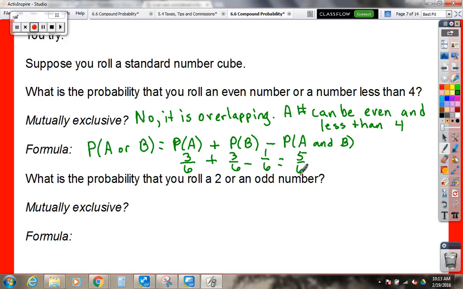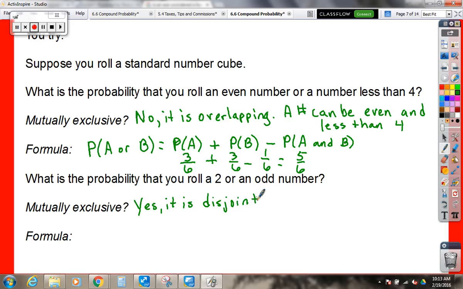Right, but can a number be 2 and odd at the same time? No. No, so it's disjoint, or mutually exclusive, yes. It is disjoint. Let's put that word in there too.